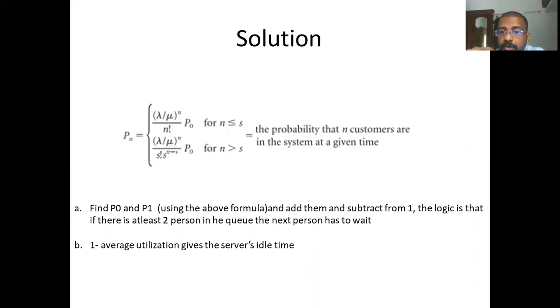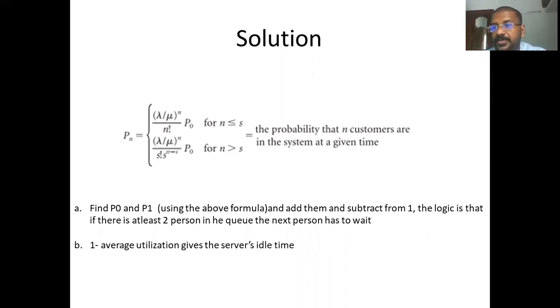So (lambda by mu) to the n by n factorial into P0. P0 we will find by the same old formula, then find P1, then add P0 and P1 and subtract the sum from 1. When you do that, you will get the probability.